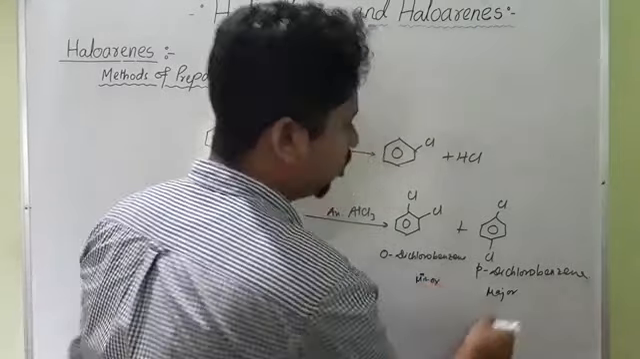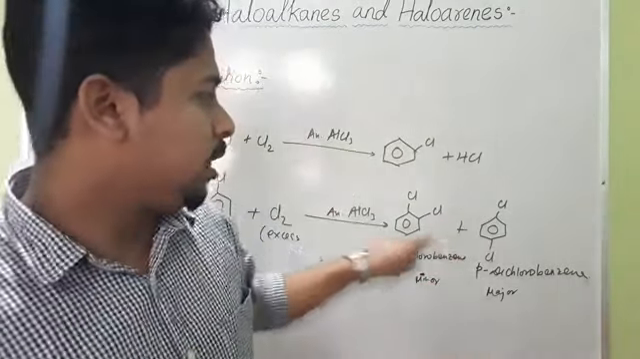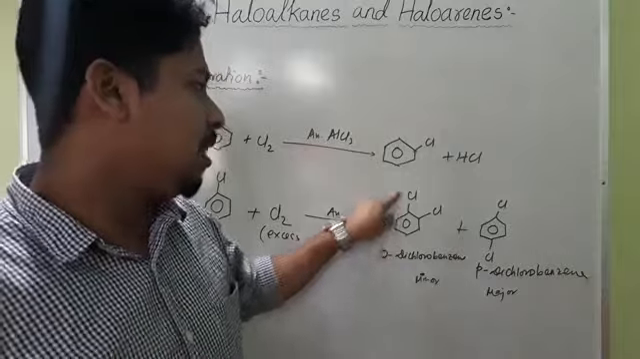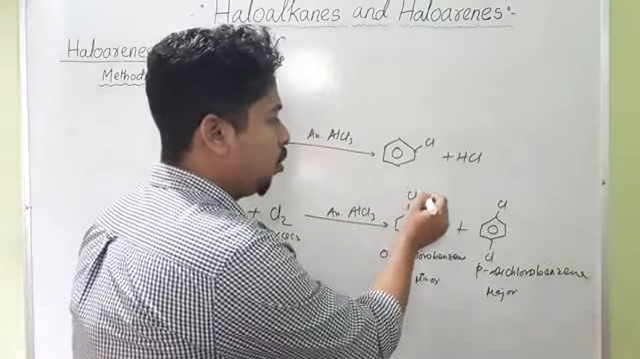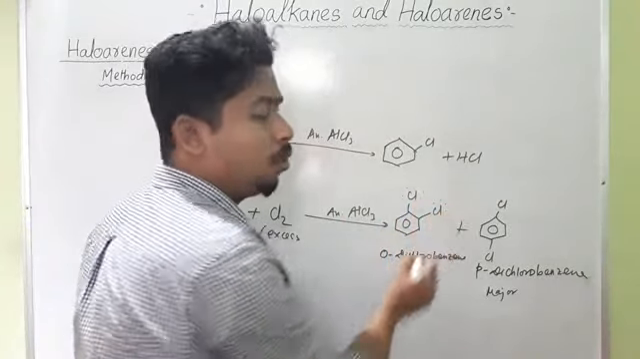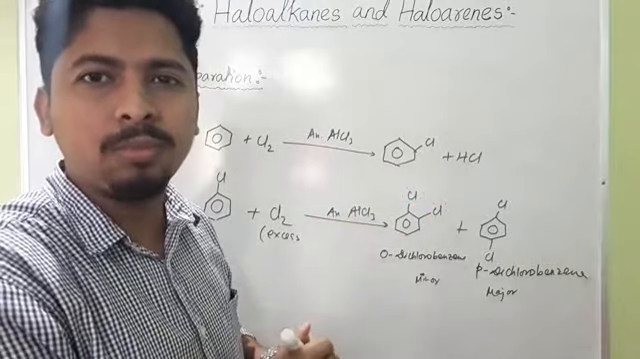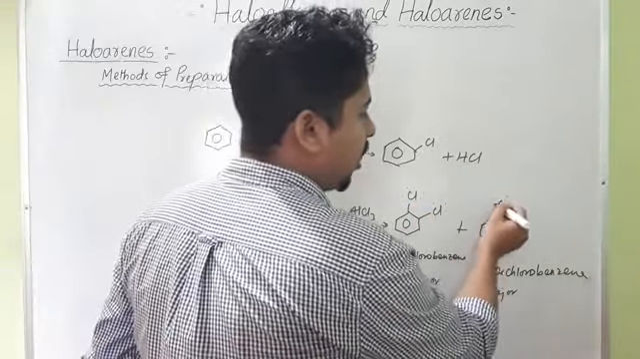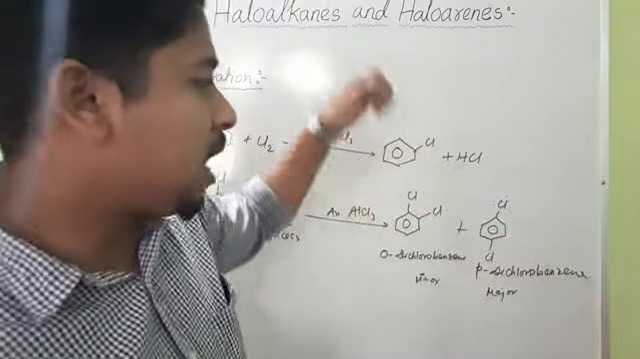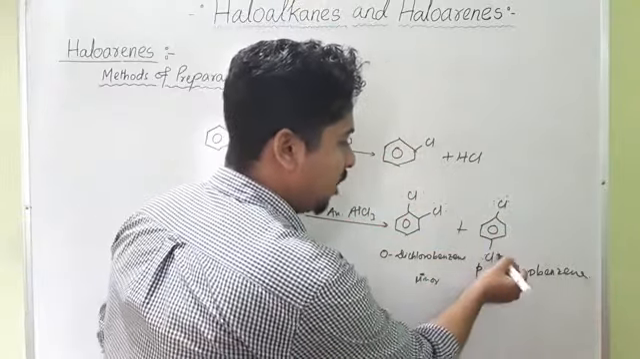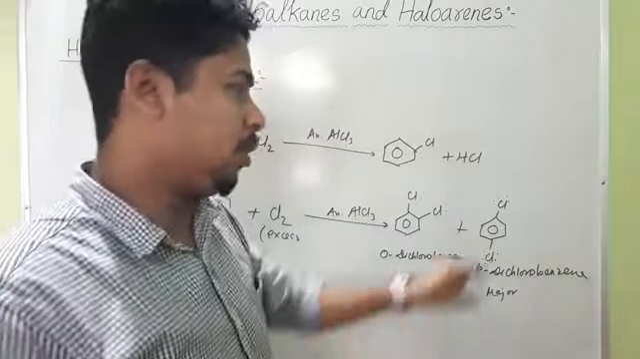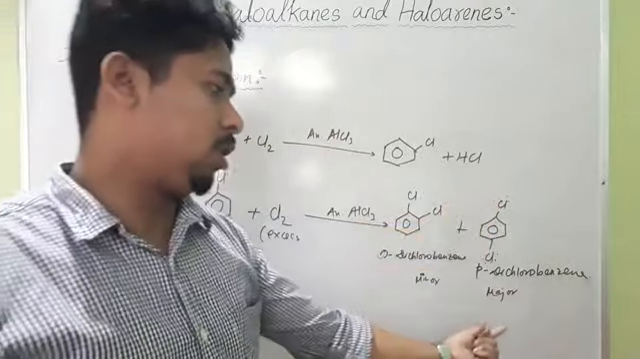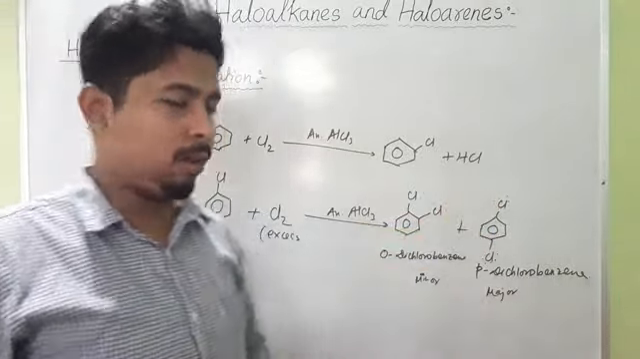Now the question comes, why is this the major product? Here you see, in case of orthodichlorobenzene, there is electronic repulsion. In this chlorine, we have some electrons above this chlorine, so there will be some electronic repulsion. But in case of paradichlorobenzene, these groups are far apart, in the opposite direction. There is less electronic repulsion, and this molecule is a stable one. That's why this is the major product and this one is the minor product.